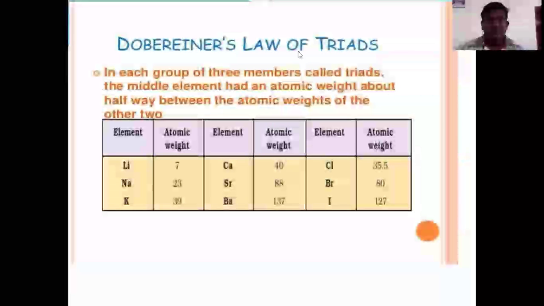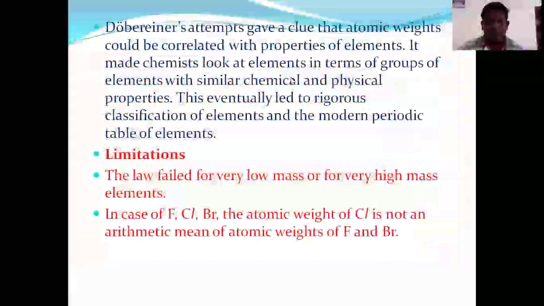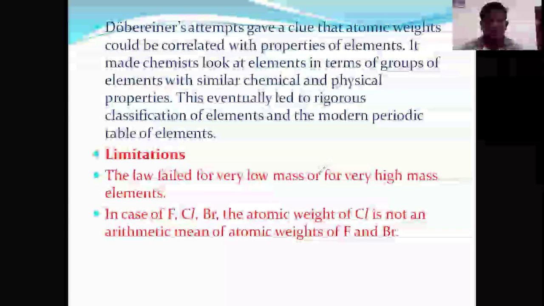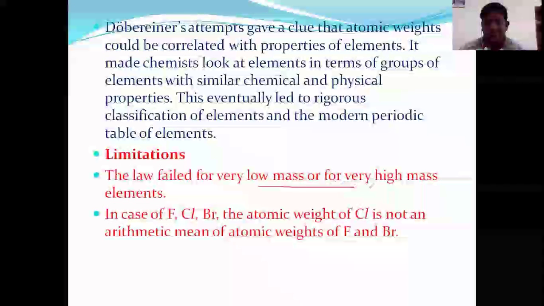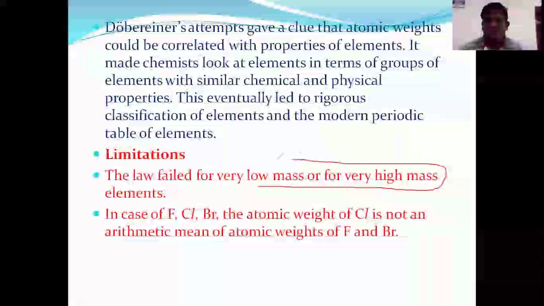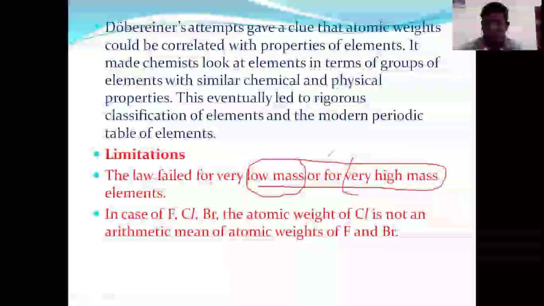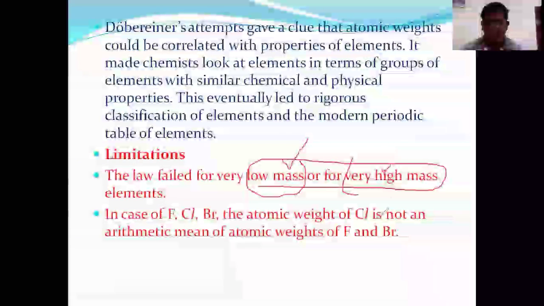What is the drawback of Döbereiner's law of triads? Döbereiner's law of triads fails to explain low mass or very high mass elements. I'm repeating: Döbereiner's law of triads fails to explain two cases. The first case is low mass elements, and the second case is high mass elements.